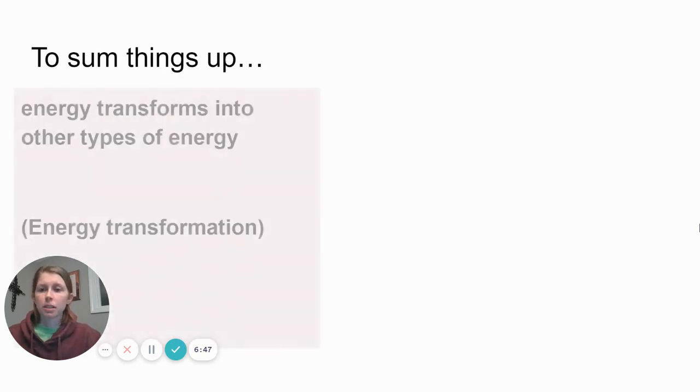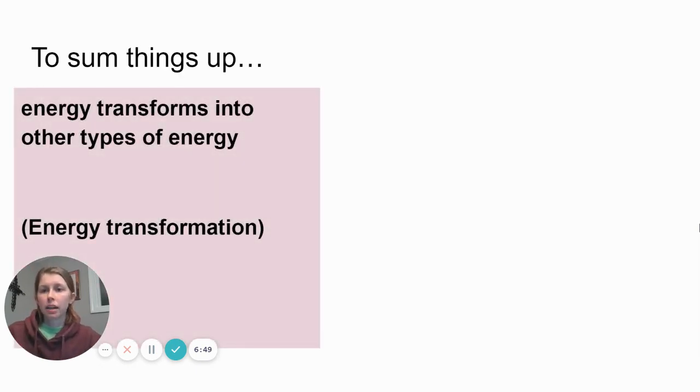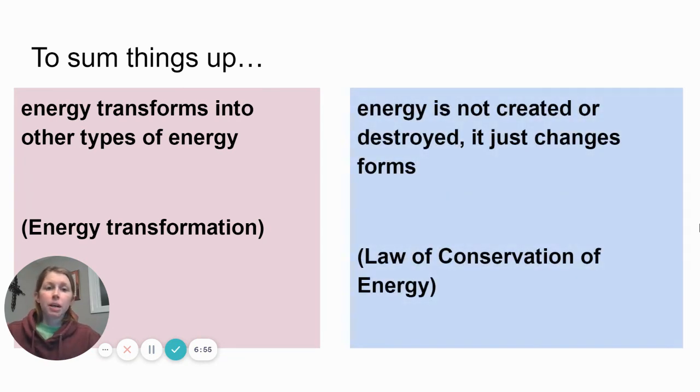So to sum things up, first, energy transforms into other types of energy. That's called energy transformation. Second, energy cannot be created or destroyed. It just changes forms, and we call that the law of conservation of energy.